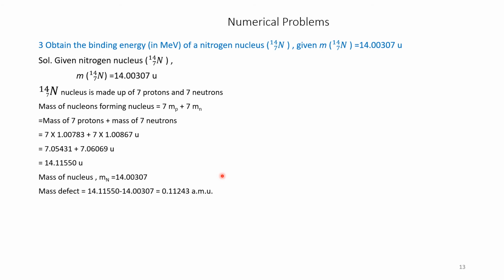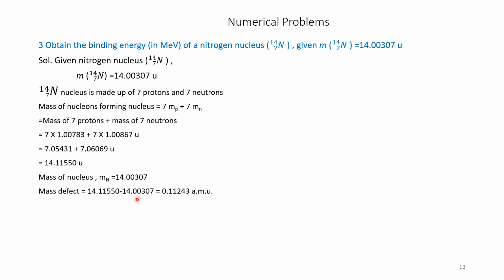Therefore, mass defect is mass of the given material, that is nitrogen, minus mass of nucleus. Therefore, here we have calculated mass of 7 protons and 7 neutrons, theoretical value 14.1150 minus actual value. Actual value is 14.00307.